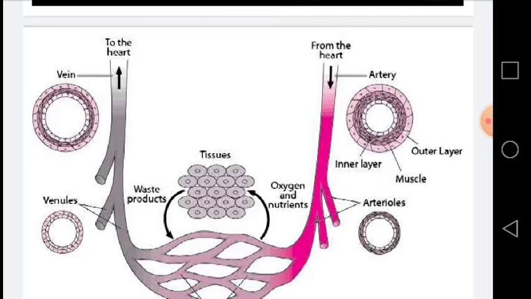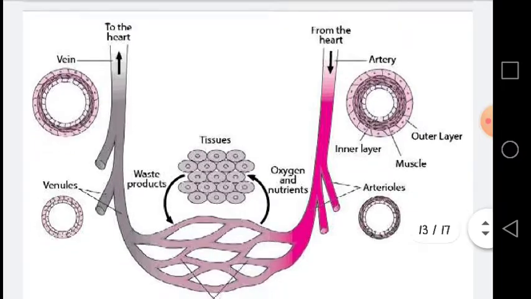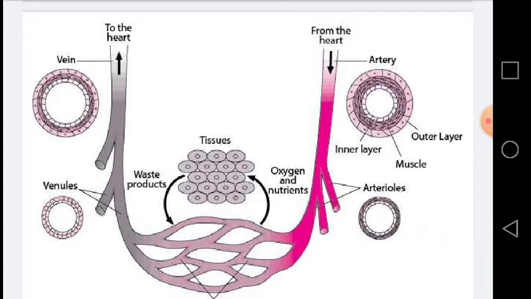Capillaries are very thin, just one cell thick vessels, and from these capillaries the exchange of material is done between the tissues and the blood. For example, from the blood the oxygen, the food and the water is moved towards the tissues, and from the tissues the carbon dioxide and the urea, the other waste products, the excessive water is moved back towards the blood